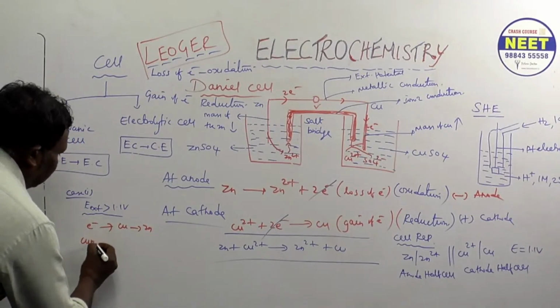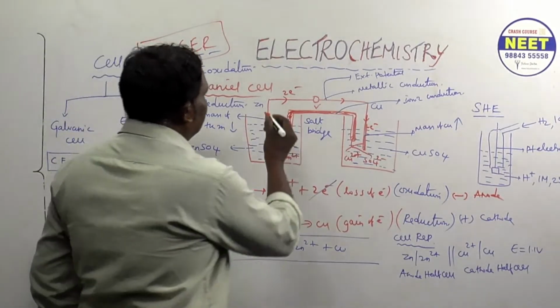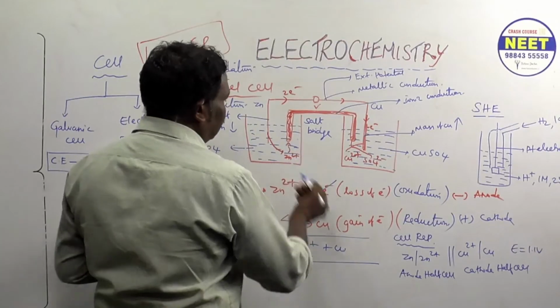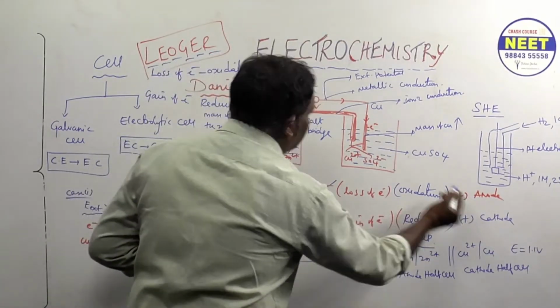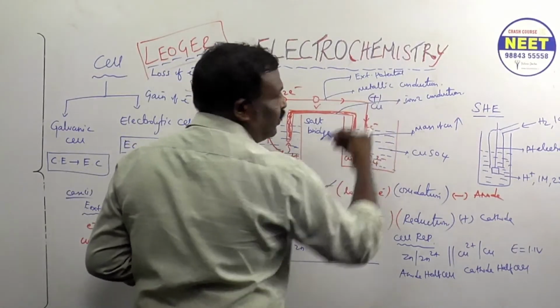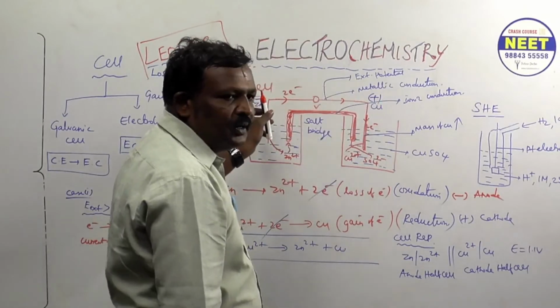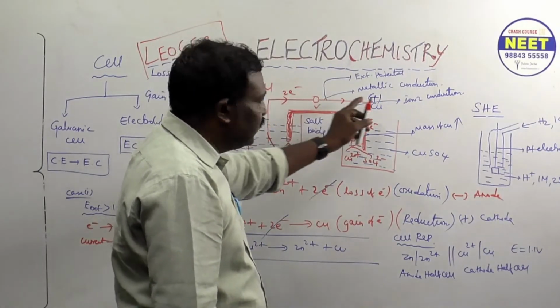Usually current travels from positive terminal to negative terminal.